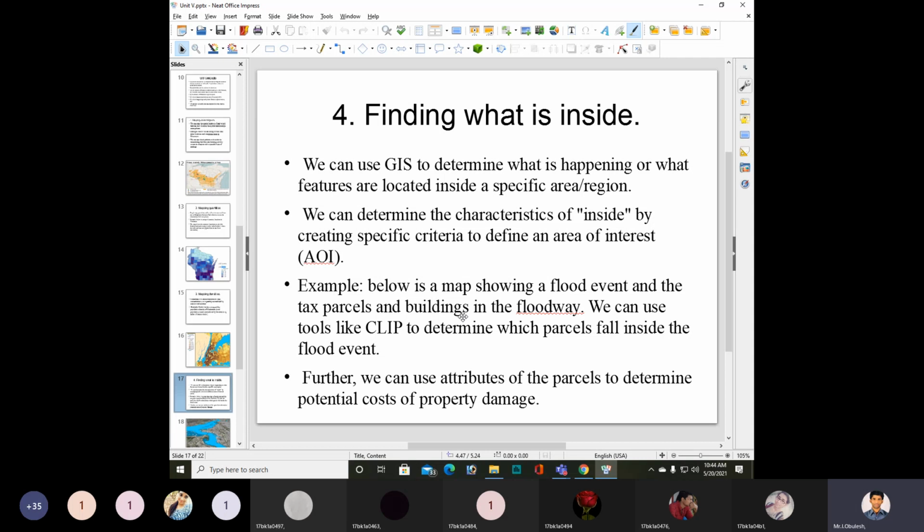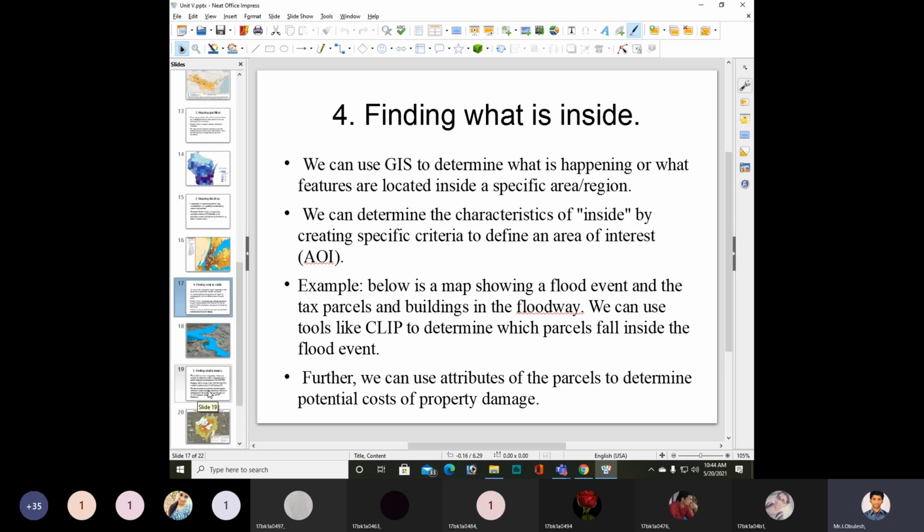You need to see the diagram for finding what is inside, or what is happening inside an area of interest. Inside what is the area of interest?